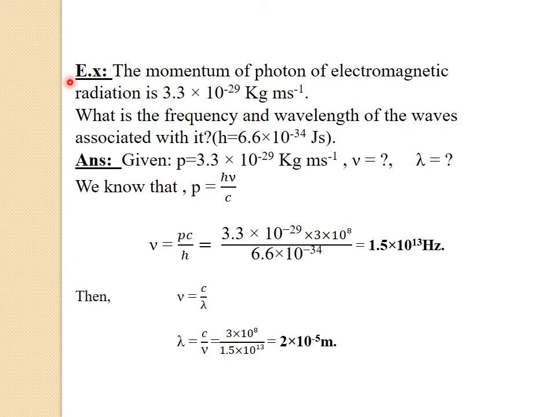Now let us solve an example based on linear momentum of photon. So now let me read out the question. The momentum of photon of electromagnetic radiation is 3.3 × 10^-29 kg m/s. What is the frequency and wavelength of the waves associated with it? Here they have given Planck's constant, h = 6.6 × 10^-34 joule second.